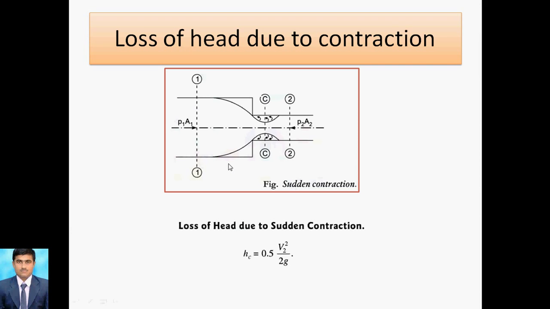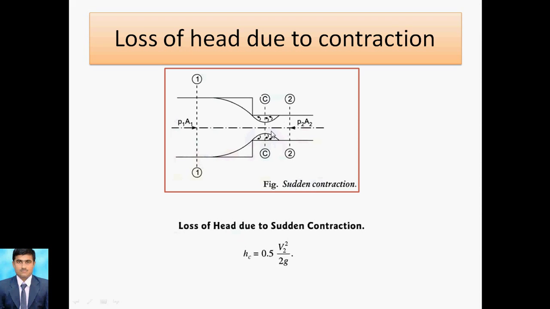Now we know that the sudden contraction loss is denoted by head HC. So HC means loss of head due to sudden contraction. It is computed by 0.5 into V2 square by 2g. So V2 square by 2g means the velocity at the smaller diameter pipe.